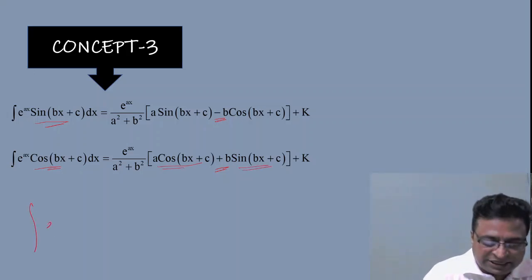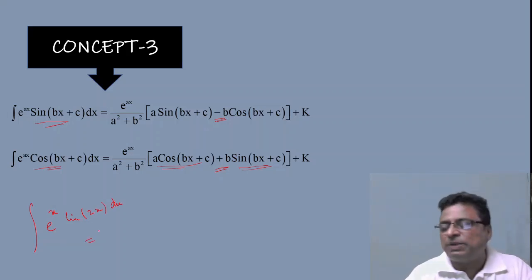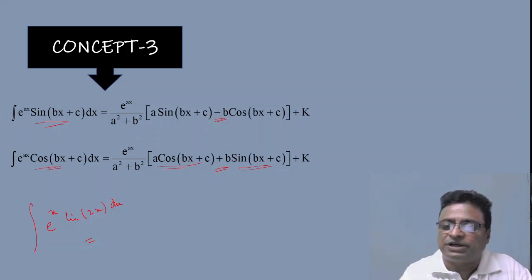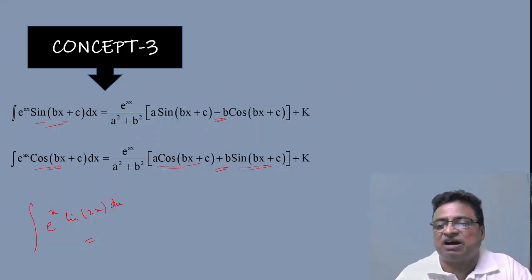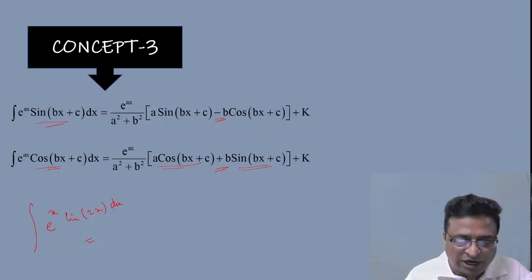Suppose my question is like this: integration e power x into sin 2x dx. Actually, we have to apply by parts. Here, for both the functions, even after differentiation and integration, no function terminates or diminishes to a constant. Even with n times, they never come to a constant. That's why you have to apply this formula directly. So here my a is 1, b is 2, c is 0.